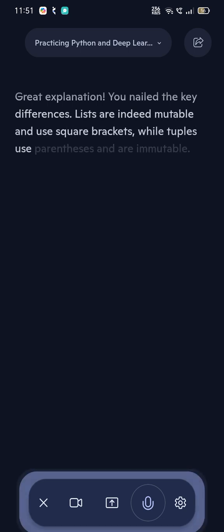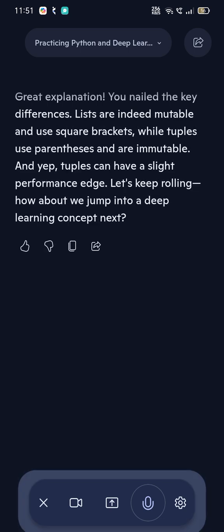It is also faster than the list. Great explanation. You nailed the key differences. Lists are indeed mutable and use square brackets, while tuples use parentheses and are immutable. And yep, tuples can have a slight performance edge. Let's keep rolling. How about we jump into a deep learning concept next?